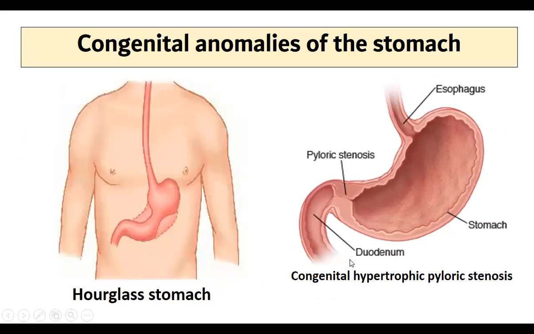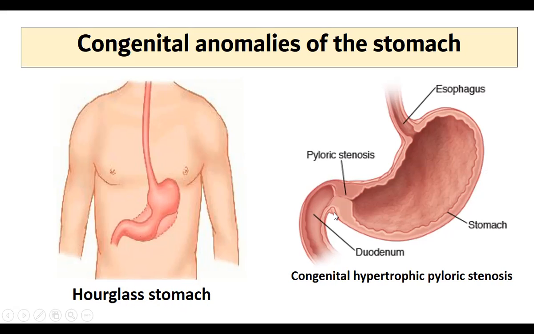Now, coming to some of the important congenital anomalies. One is the improper development of the stomach curvatures, which might lead to a condition called hourglass stomach, where it looks like an hourglass. You might have seen the hourglass with the narrow part in the center. Above there is sand, and it slowly starts filling into the lower part. So that is called the hourglass. The stomach looks very similar to that, so that's what is called the hourglass stomach.